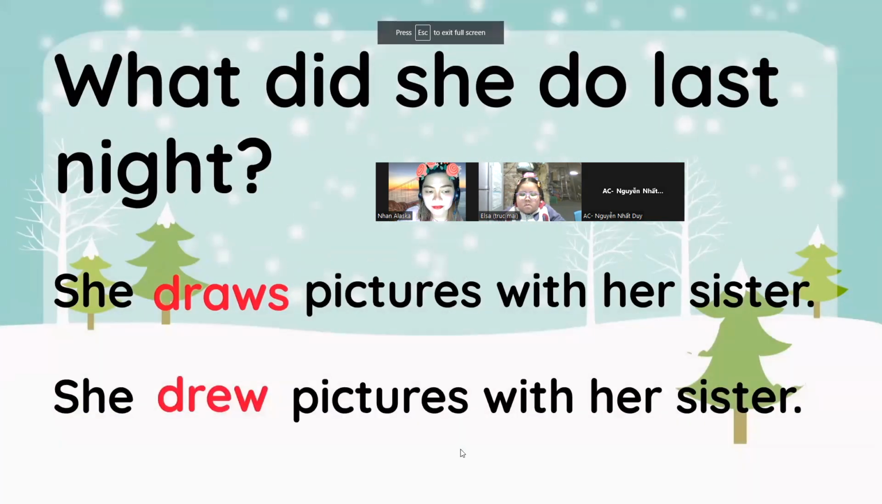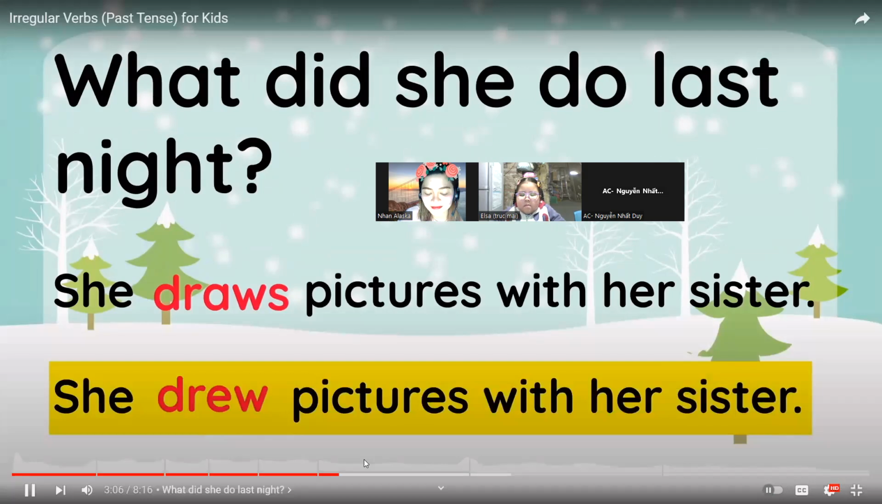That's right. She drew pictures with her sister is the correct answer. Very good, because she drew the picture last night. You have to use the past tense. Remember the time expressions? Last night, last month, yesterday, an hour ago. All right, so that is also another clue.